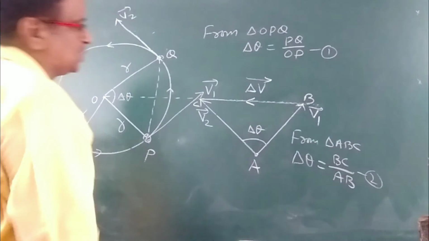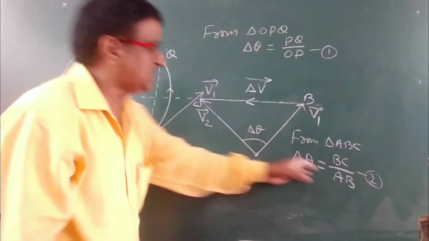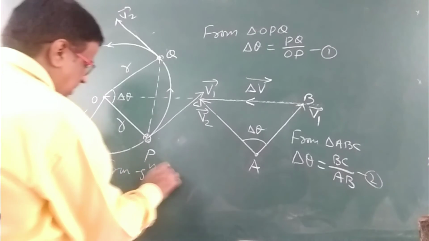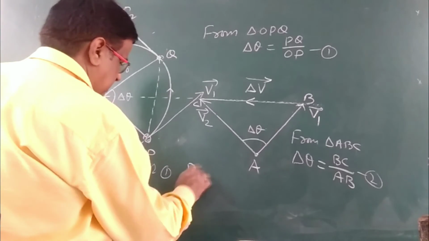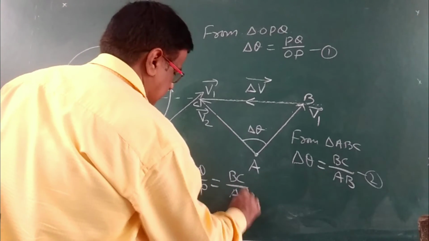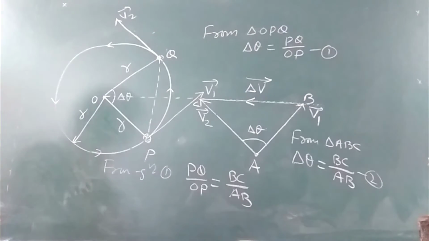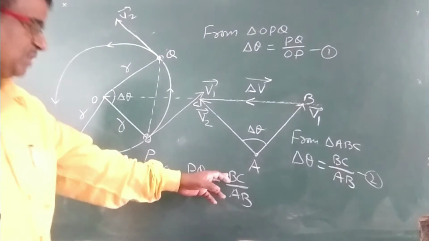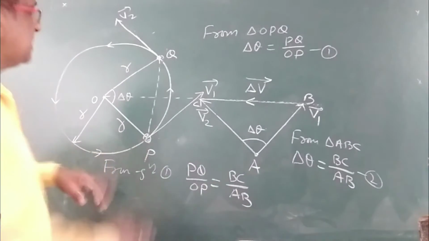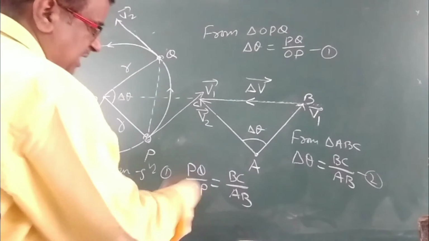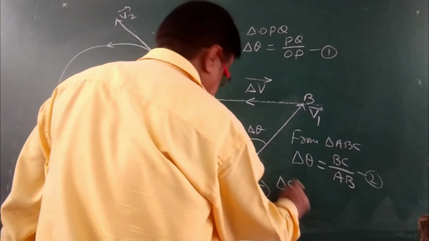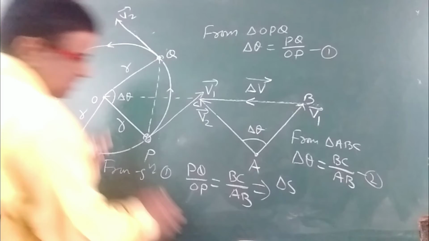From equation 1 and 2, this is also delta theta, this is also delta theta. Therefore we can write PQ by OP is equal to BC by AB. Let this PQ be delta S, and OP is the radius of the path.